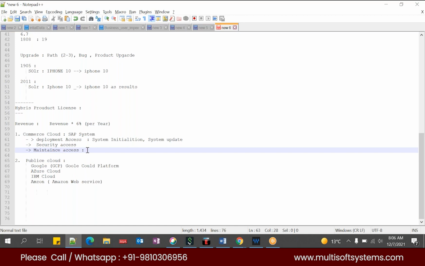I need to get the IP address of that customer and block him. If he tries to access the same URL again and again, he will get a maintenance page stating that the site is not reachable. This kind of security or maintenance can be done easily using Commerce Cloud.